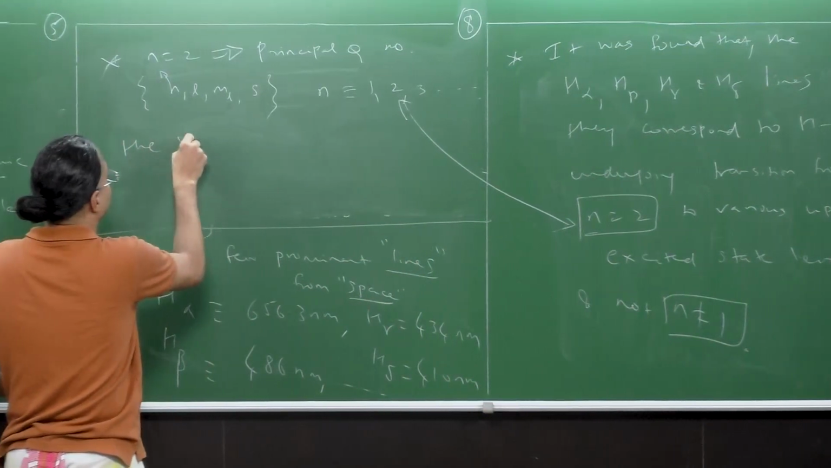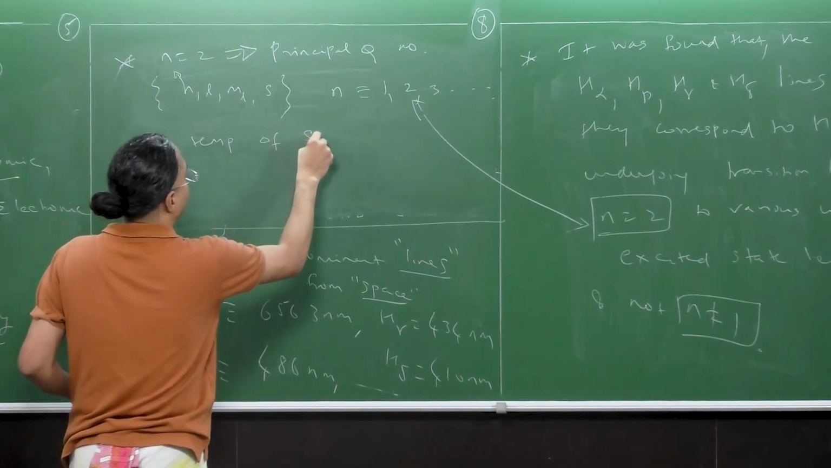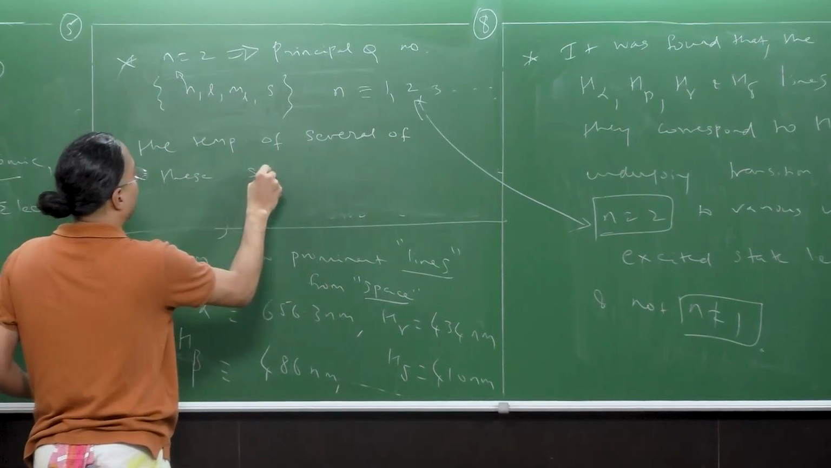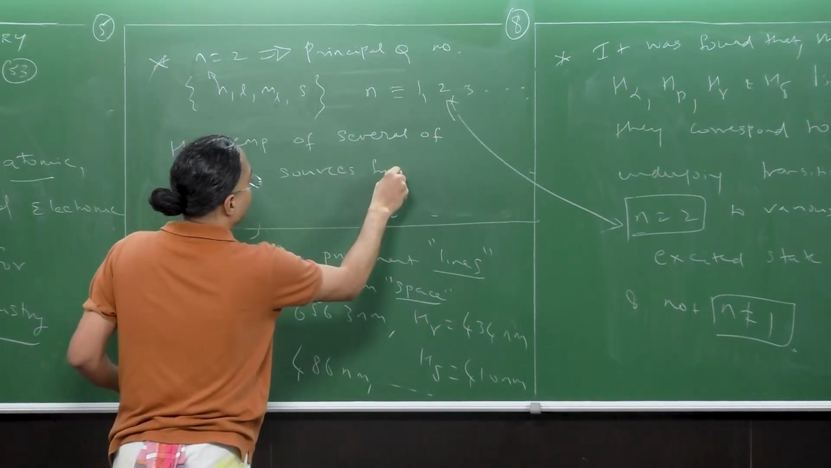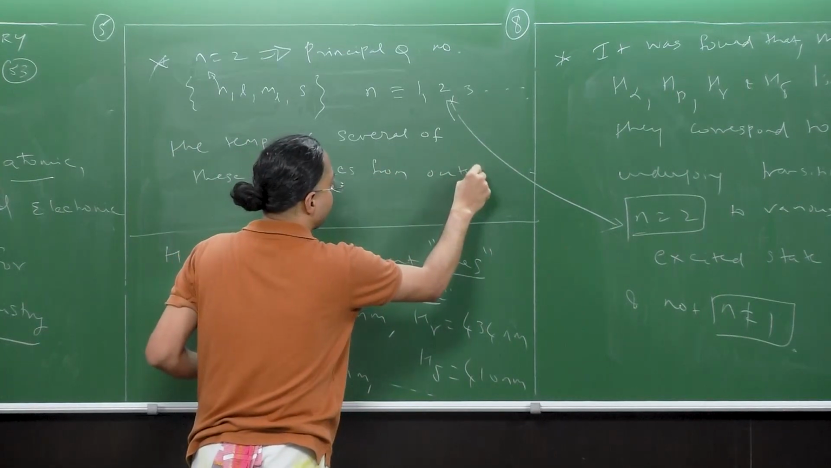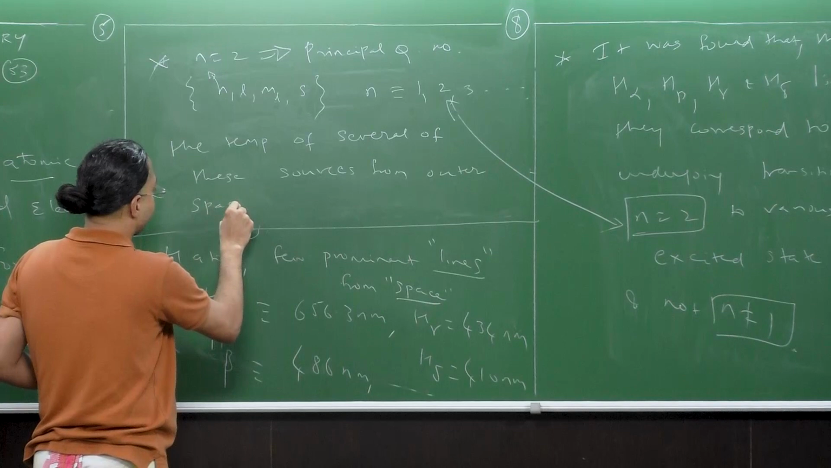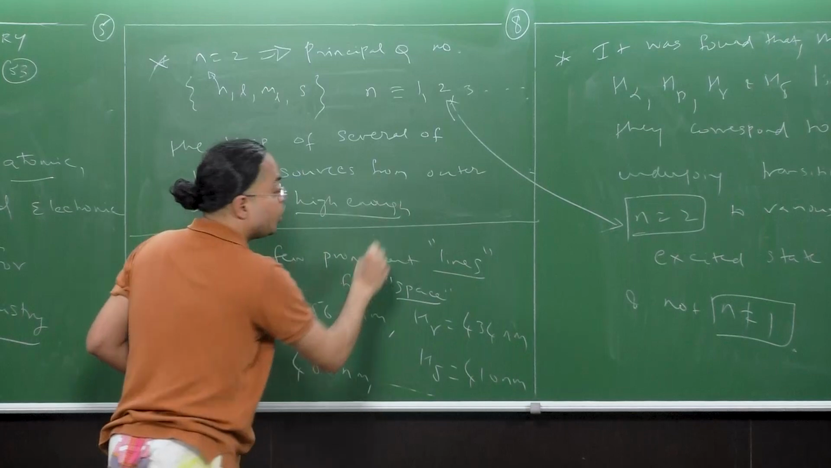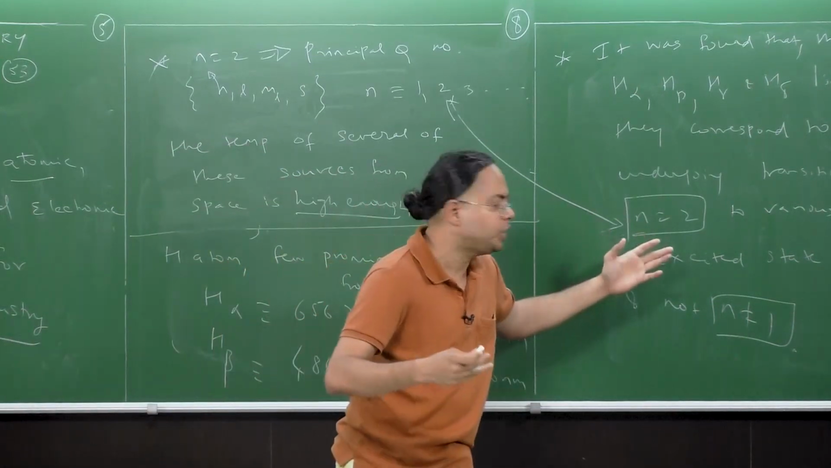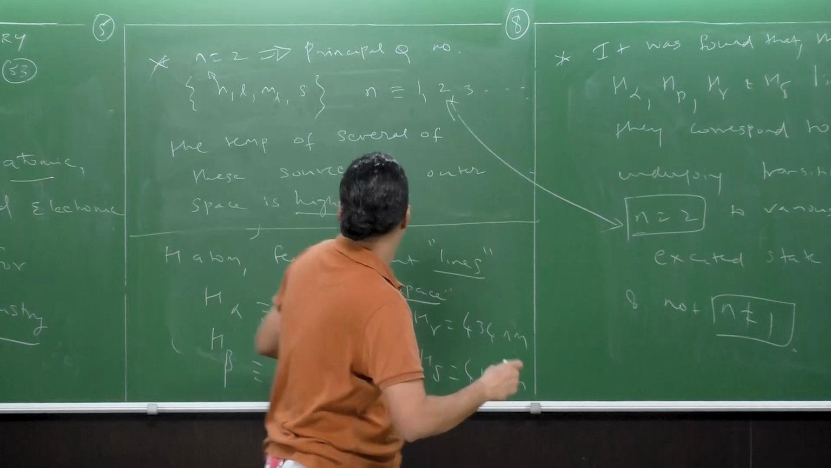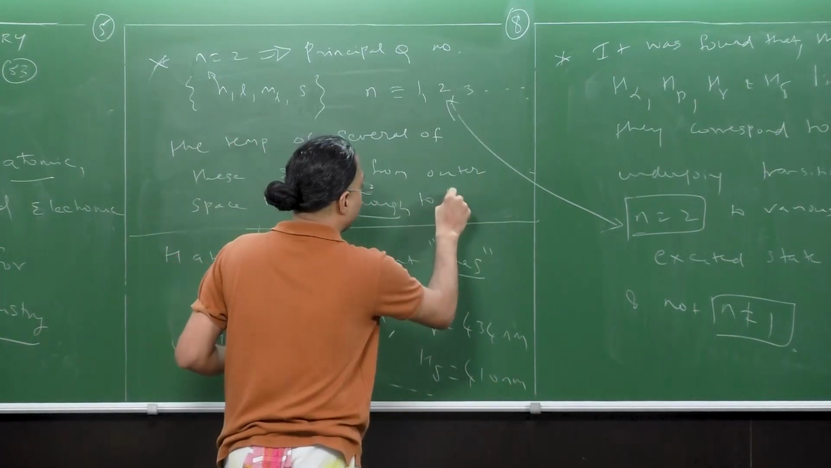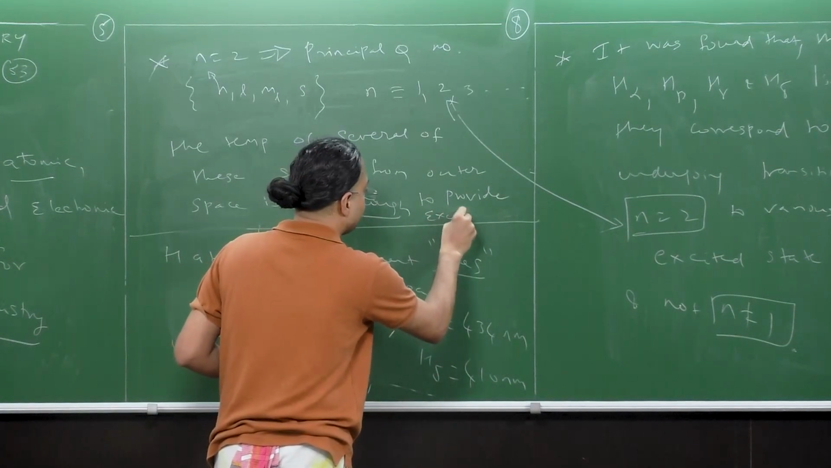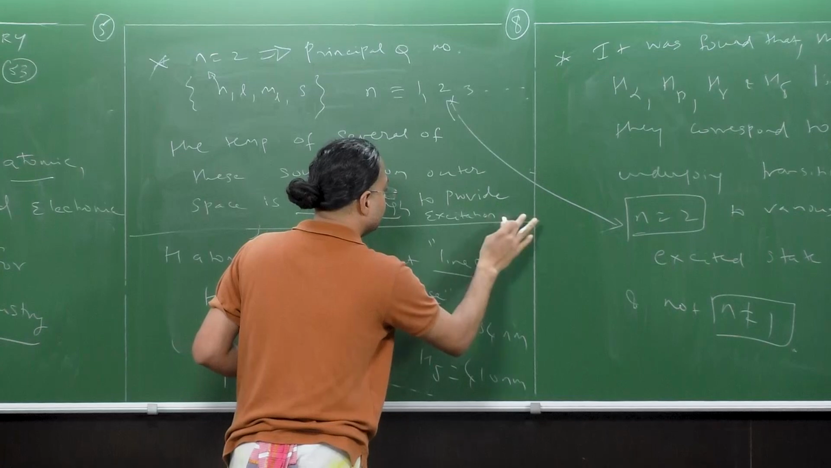the temperature of several of these sources from, let's say, outer space is high enough to provide the energy. Otherwise, why should the emission occur from the n equals 2 state? It is high enough to provide excitation energy.